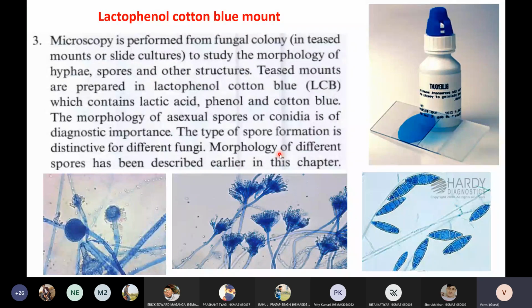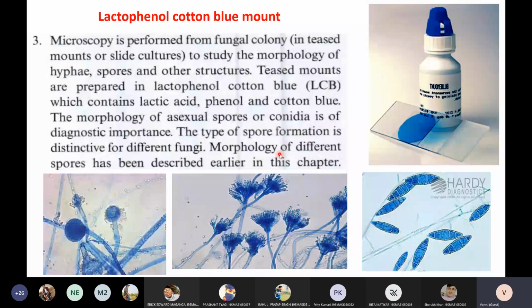Here we will use a specialized mount called LPCB, lactophenol cotton blue mount, for identifying fungi. Then why are we using LPCB? Very straight answer. LPCB is something that can visualize fungi. It has properties of staining the cell wall of fungi. So that is why we are using lactophenol cotton blue. And also this LPCB contains chemicals that will clear other pathogens.